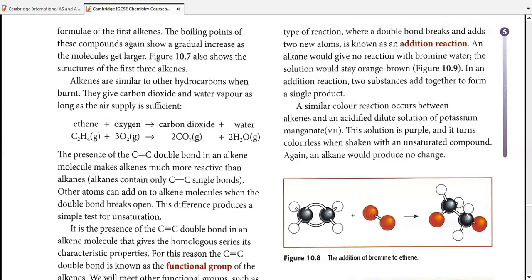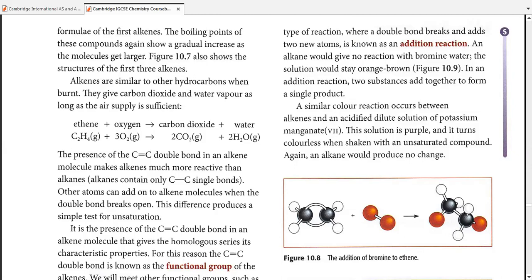You might have a question: is incomplete combustion also happening in alkenes? Yes, that's true. Whenever the air supply is not sufficient, or we can say it's limited, only then incomplete combustion will occur. No matter whether it's reacting with an alkane or an alkene, the incomplete combustion occurs with the same products, which means when an alkene reacts with a limited supply of oxygen or air, it produces carbon monoxide and water. The equation is not written over here, but I would recommend writing the same thing in your book.